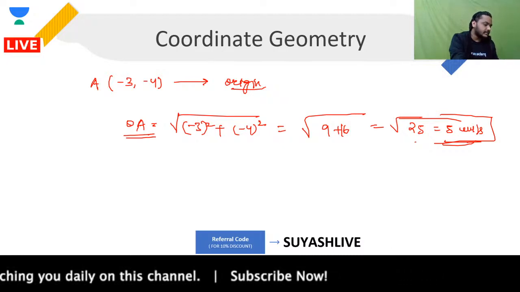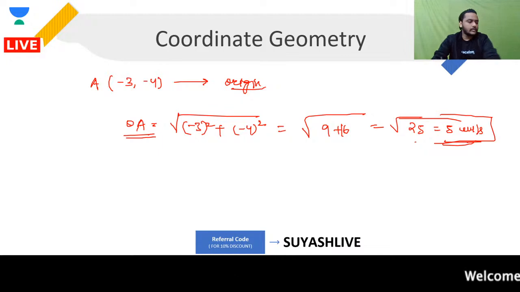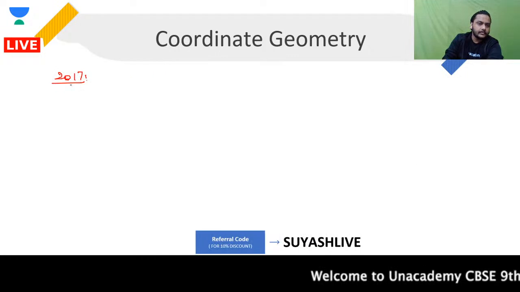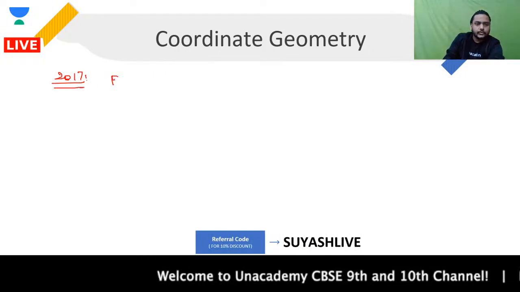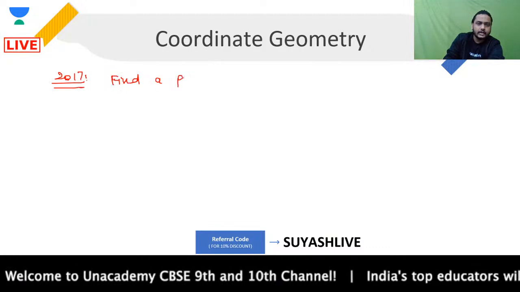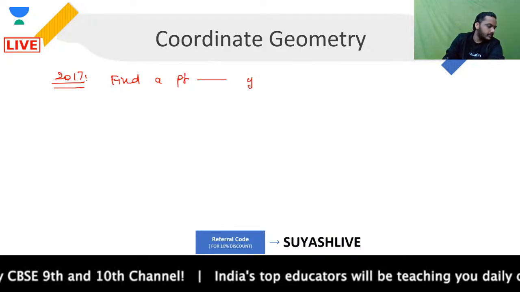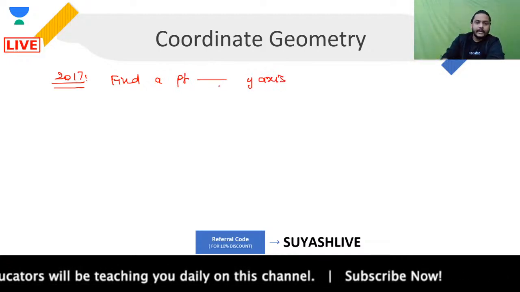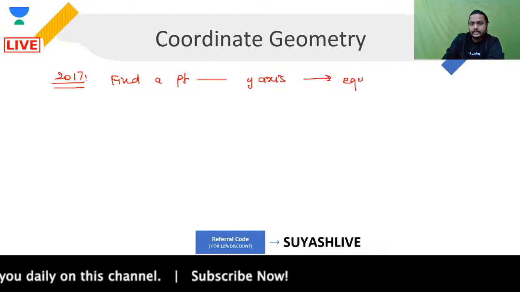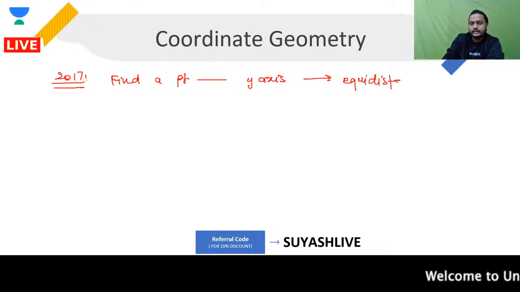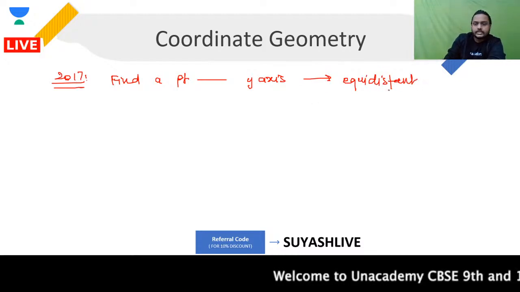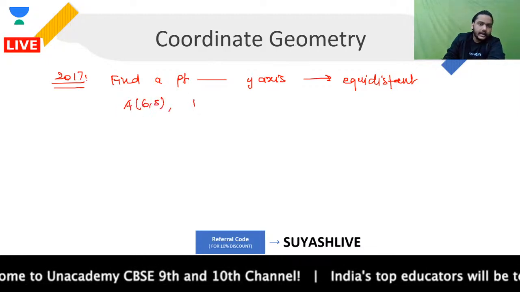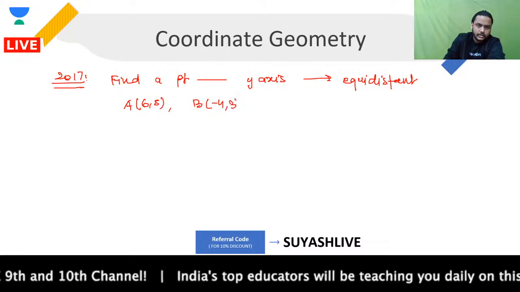Let's see some questions that have already come in your exam. A question came in 2017, and what was the question? Find a point on the y-axis which is equidistant from the point A, that is (6, 5), and from the point B, that is (-4, 3).